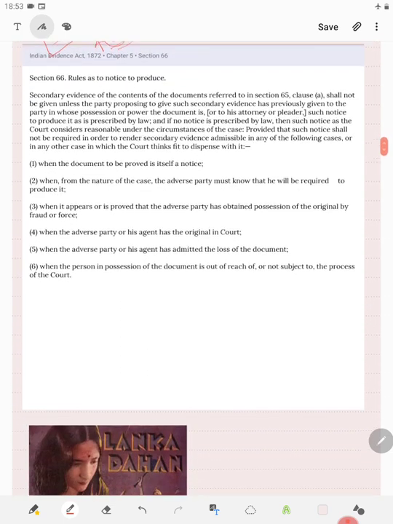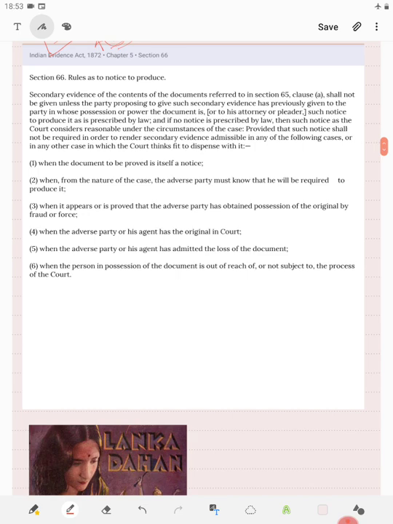So let us start with section 66, which says rules as to notice to produce. Secondary evidence of contents of a document referred to in section 65 clause A, that is which is in the possession of the opposite party and not in the possession of the party who wants to give the secondary evidence.